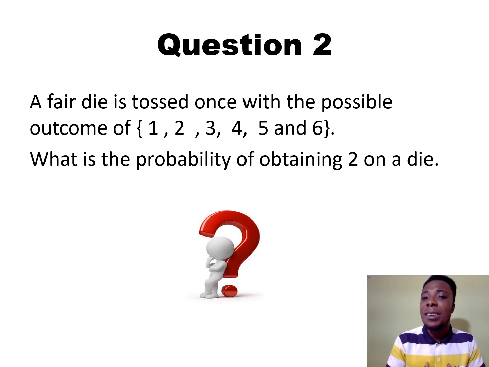So it is likely you obtain one of the numbers. Now, if a fair die is tossed once, what is the probability of obtaining 2 on the die?